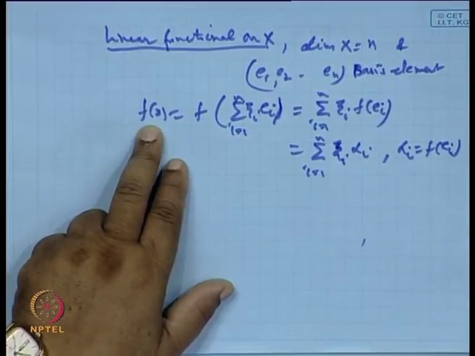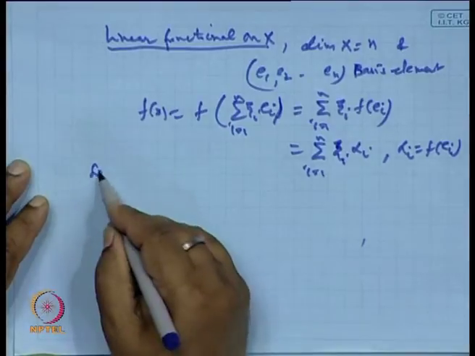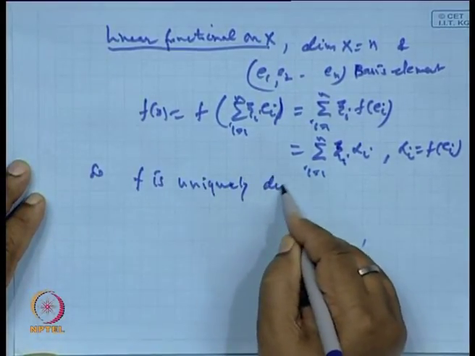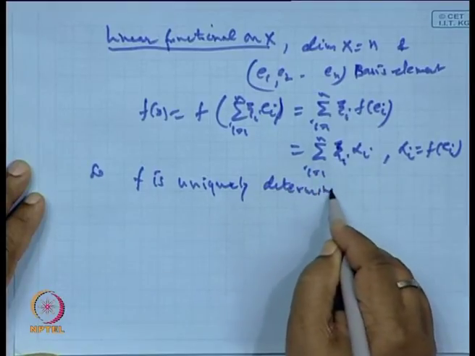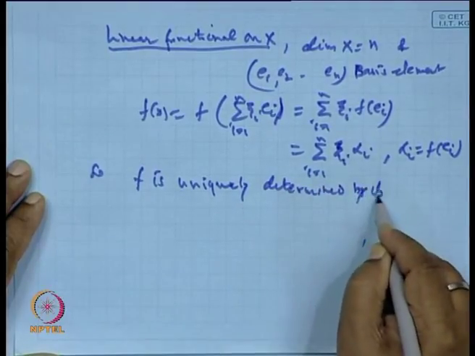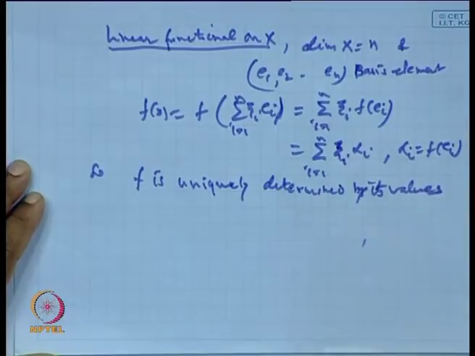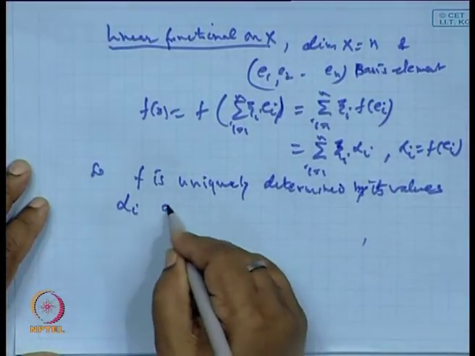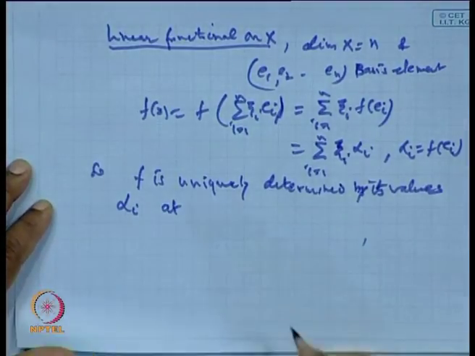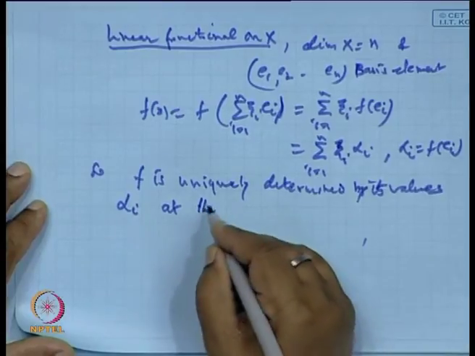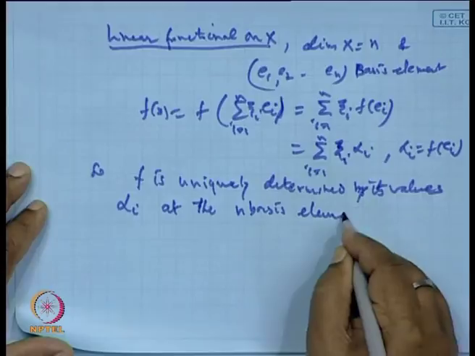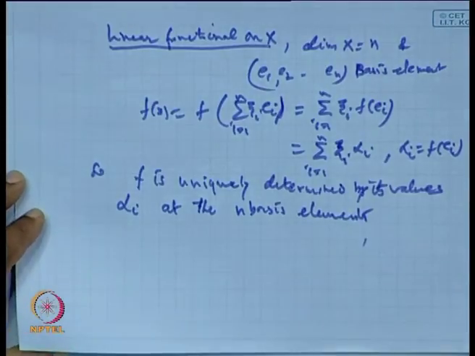So f is uniquely determined by its values alpha_i at the n basis elements.